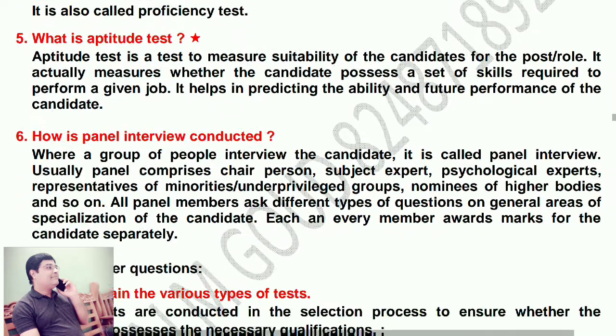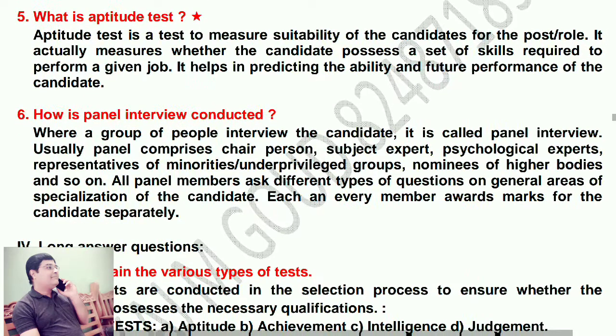What is aptitude test? They asked in the quarterly or half-yearly examination last year. Aptitude test is a test to measure suitability of the candidates for the post role. It actually measures whether the candidate possesses a set of skills required to perform a given job. It helps in predicting the ability and future performance of the candidate. So, aptitude test is nothing but measuring the suitability of a candidate for the post.